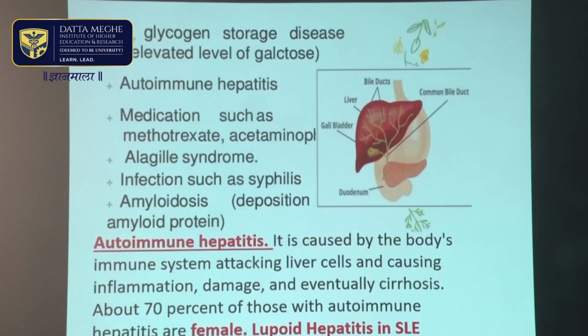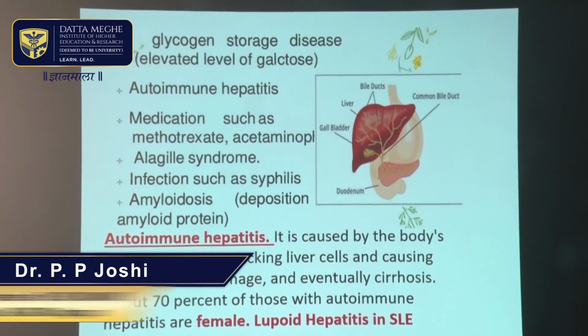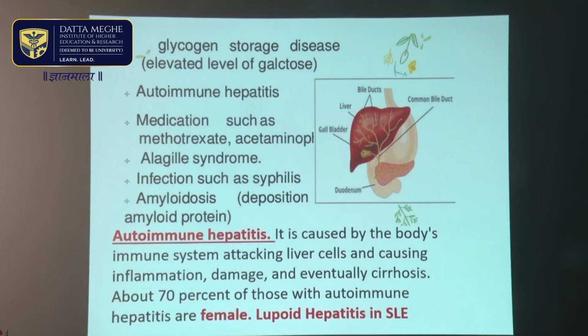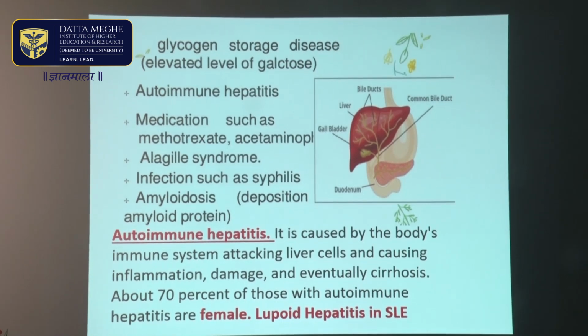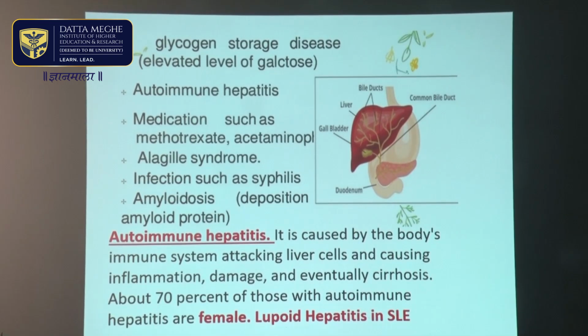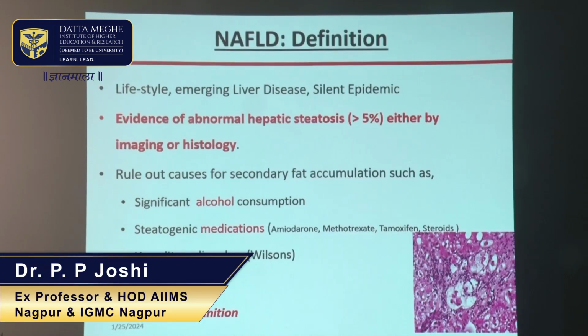Another important cause of cirrhosis of liver is autoimmune hepatitis, which is caused by the body's immune system attacking the liver cells and causing inflammation. About 70% of patients who have autoimmune hepatitis are females, and it may cause lupoid hepatitis, which is seen in systemic lupus erythematosus. And I'll describe this in detail subsequently.